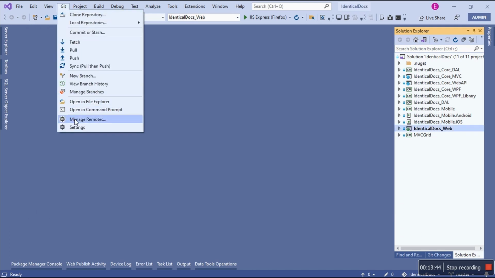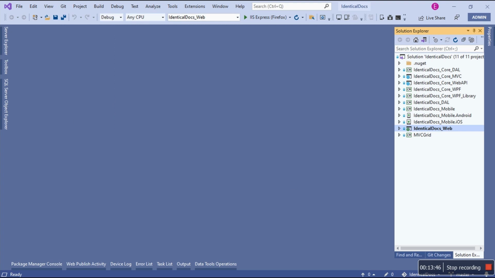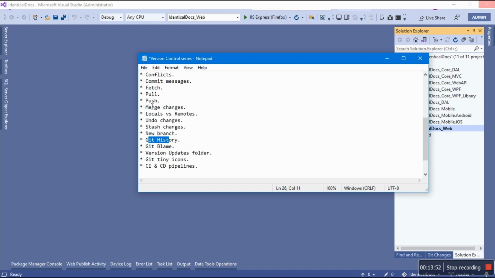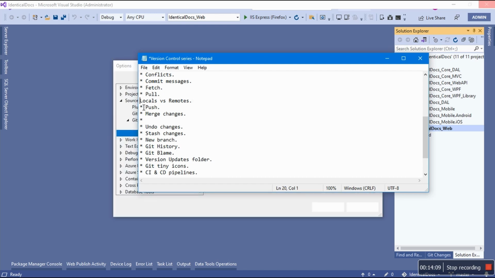And then we have manage remote, and we're going to do this one as soon as we get to having to push, because when I push, I want to do this one first, locals versus remote, so it should come first. Yes, and I'll explain why I want it there, because there's a use case for it.